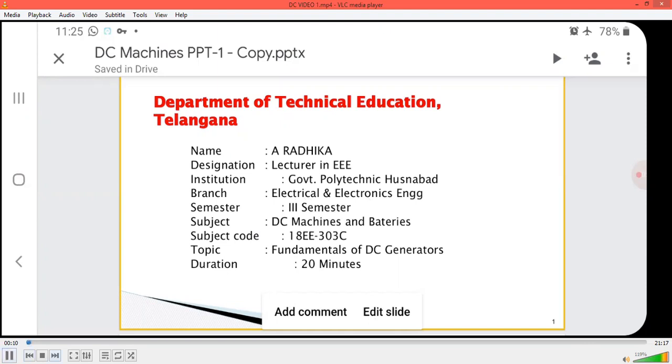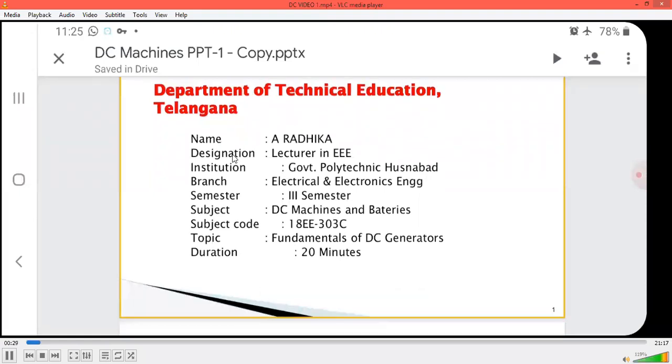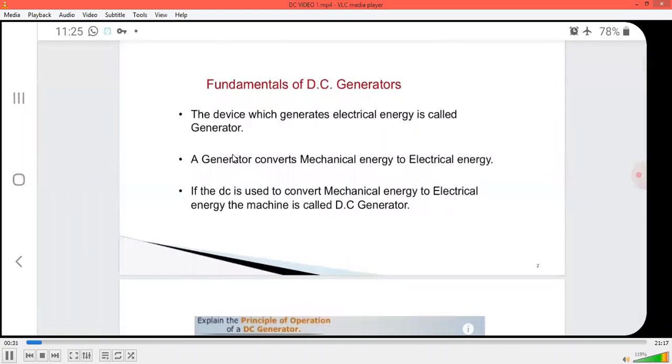Machines, subject code 18EE303C. So today we are going to discuss DC machines and we are discussing about DC generators. Topic is fundamentals of DC generators. In these modern days,